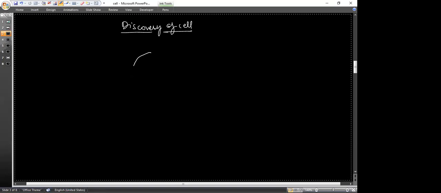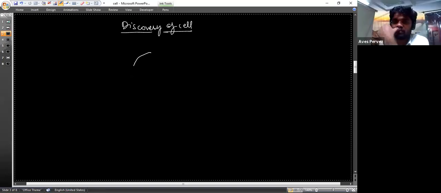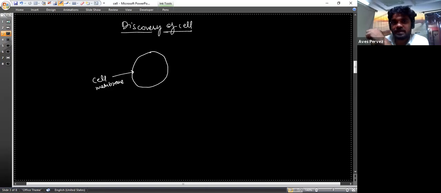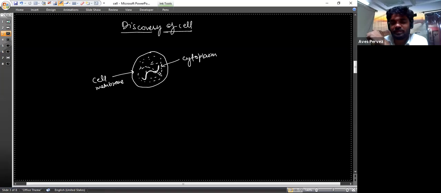A cell means it must have a cell membrane. Second thing, it must have the cytoplasm inside this one. This one is the cytoplasm of the cell. And the third one is the genetic material, the DNA. So this is the definition for the cell. A cell must have these three things.